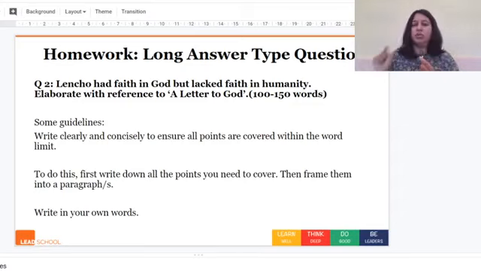So first write down all the points that you need to cover and then frame them into a paragraph. Finally, write in your own words. Please don't copy sentences or statements either from the textbook or from what I have shared here today. Read it, think about it, and then write it in your own words.